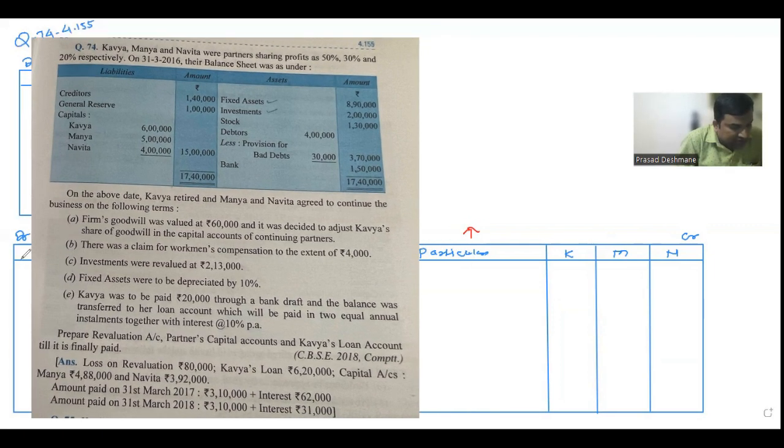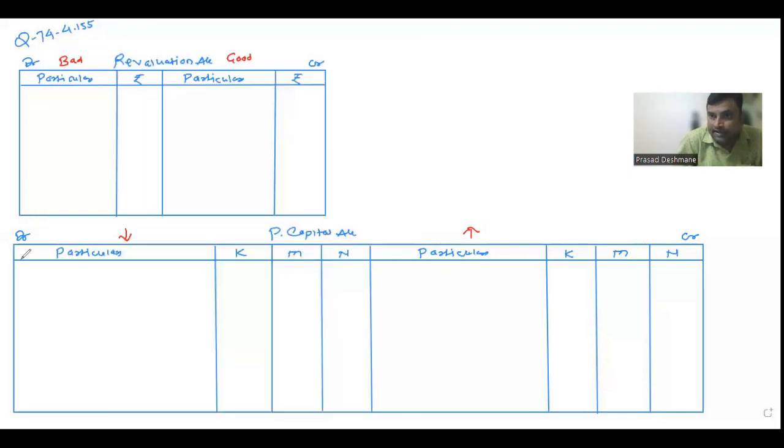Investment was revalued at 2,30,000. So put a tick mark on investment. Next, fixed assets were depreciated by 10%. So we'll put a tick mark on fixed asset as well. Then in adjustment, Kavya was to be paid 20,000 through bank draft. And the balance was transferred to a loan account, which will be paid in equal annual installments together with interest at 10% per annum. What they're trying to say here is about the balance of Kavya.